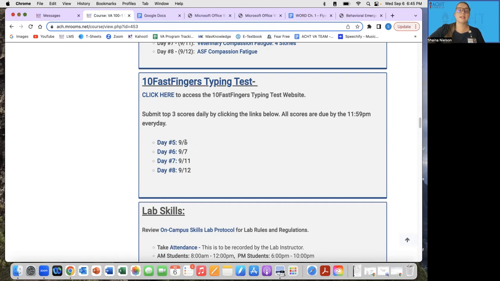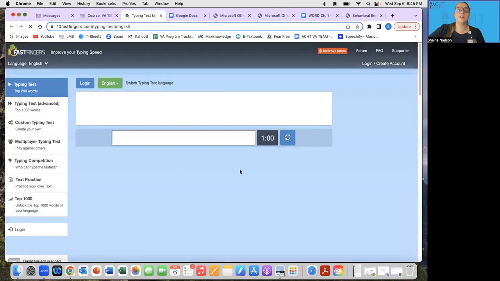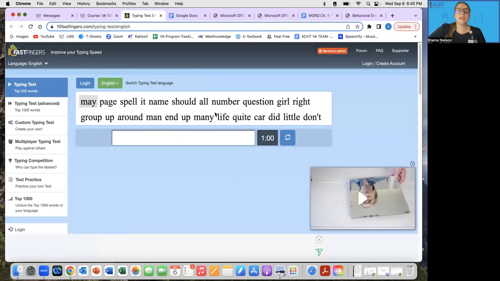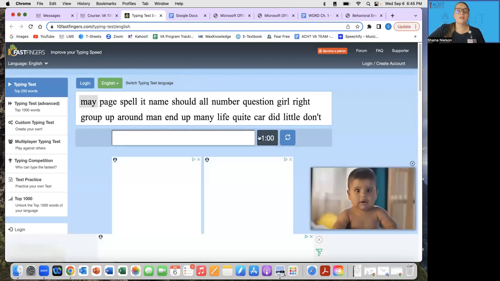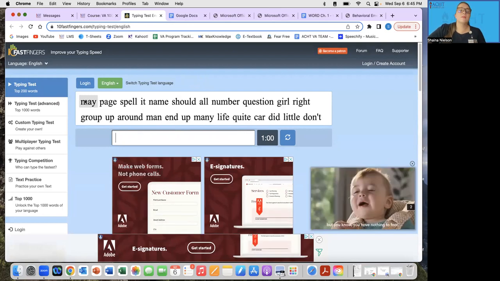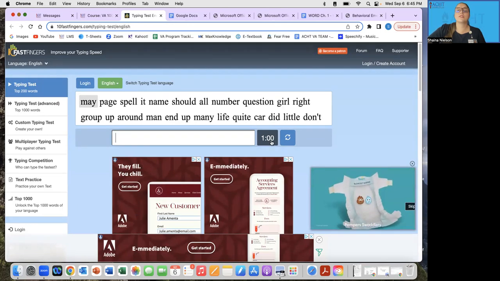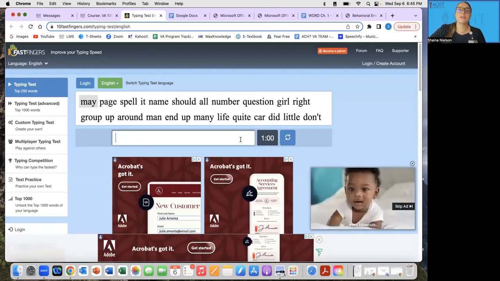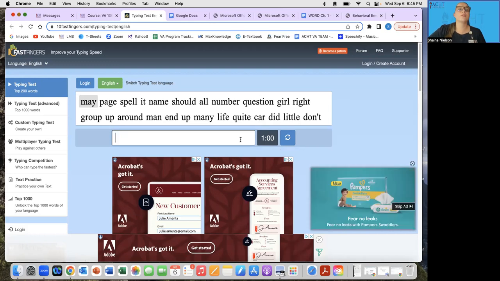So today is 9/6, so we're in day number 5 today. And it says click here to access the 10 Fast Fingers typing website. So click here and it'll upload for us. And there's a section of text above with the typing bar here and then a timer. As soon as I start to type these words above that are highlighted, it's going to start the timer for me. And you're going to do this 3 times to get 3 separate results to then upload to LMS.